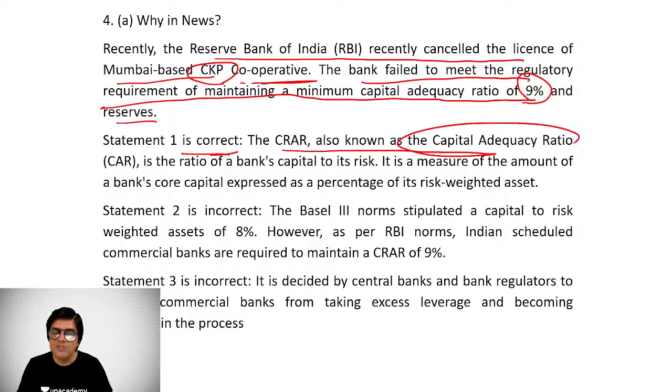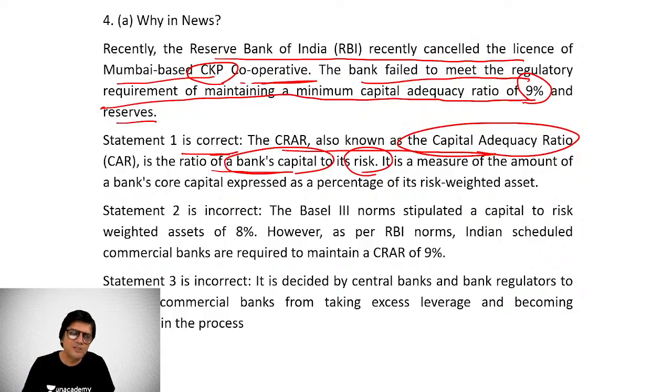CRAR, also known as capital adequacy ratio, is the ratio of a bank's capital to its risk. If a bank undertakes more risk compared to its capital, it is likely to go into insolvency. To prevent that, international norms are fixed, and banks are supposed to follow these Basel norms. Basel 1, Basel 2, Basel 3 norms are there. In India also, we follow these norms under the aegis of RBI, and CRAR for commercial banks is fixed at 9%.